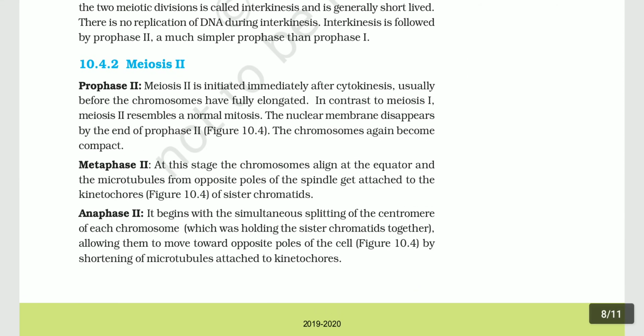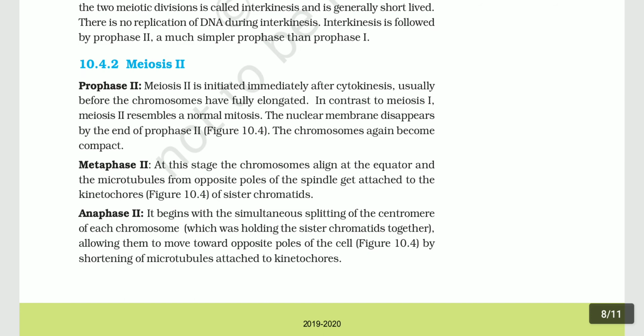10.4.2 Meiosis second. Prophase second: meiosis second is initiated immediately after cytokinesis, usually before the chromosomes have fully elongated. In contrast to meiosis first, meiosis second resembles a normal mitosis. The nuclear membrane disappears. By the end of prophase second, the chromosomes again become compact.